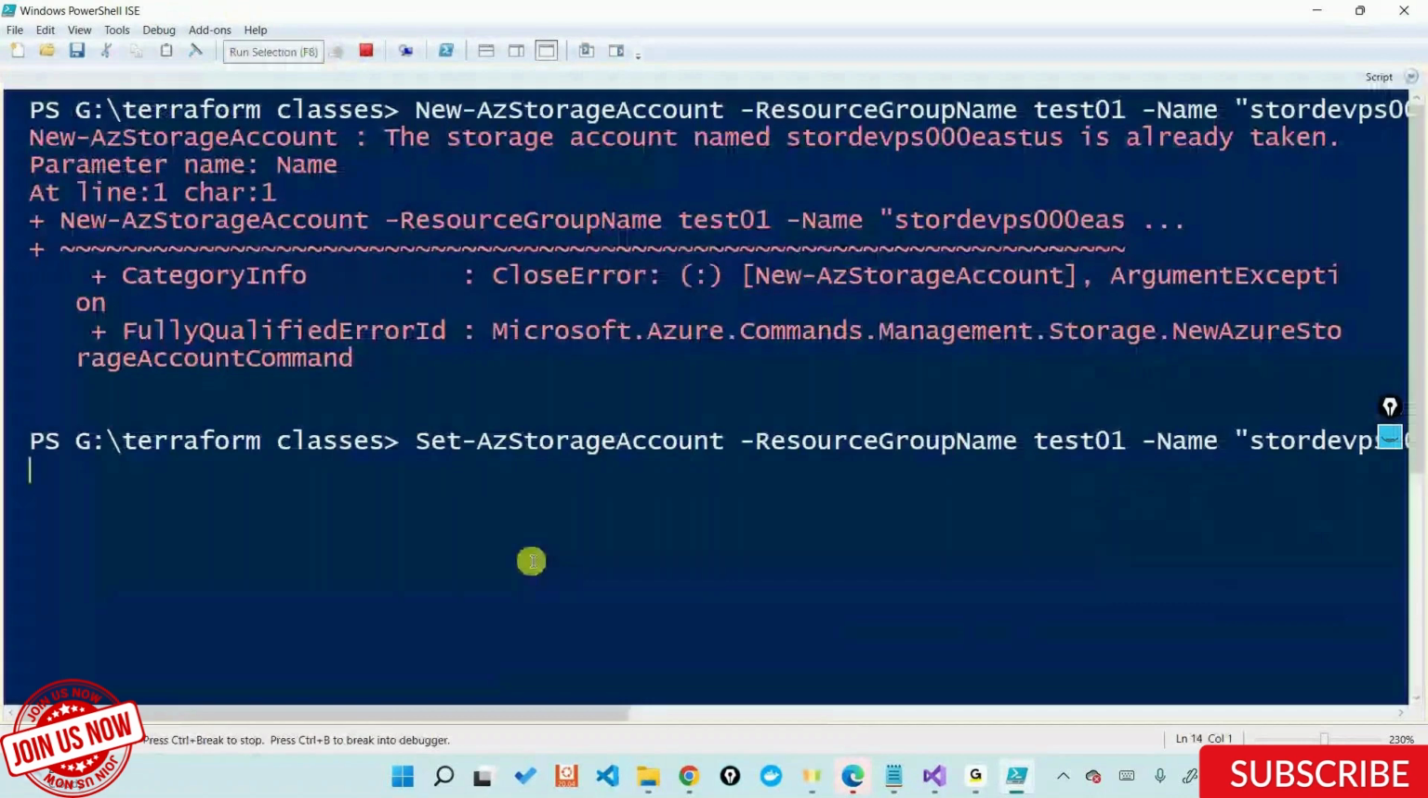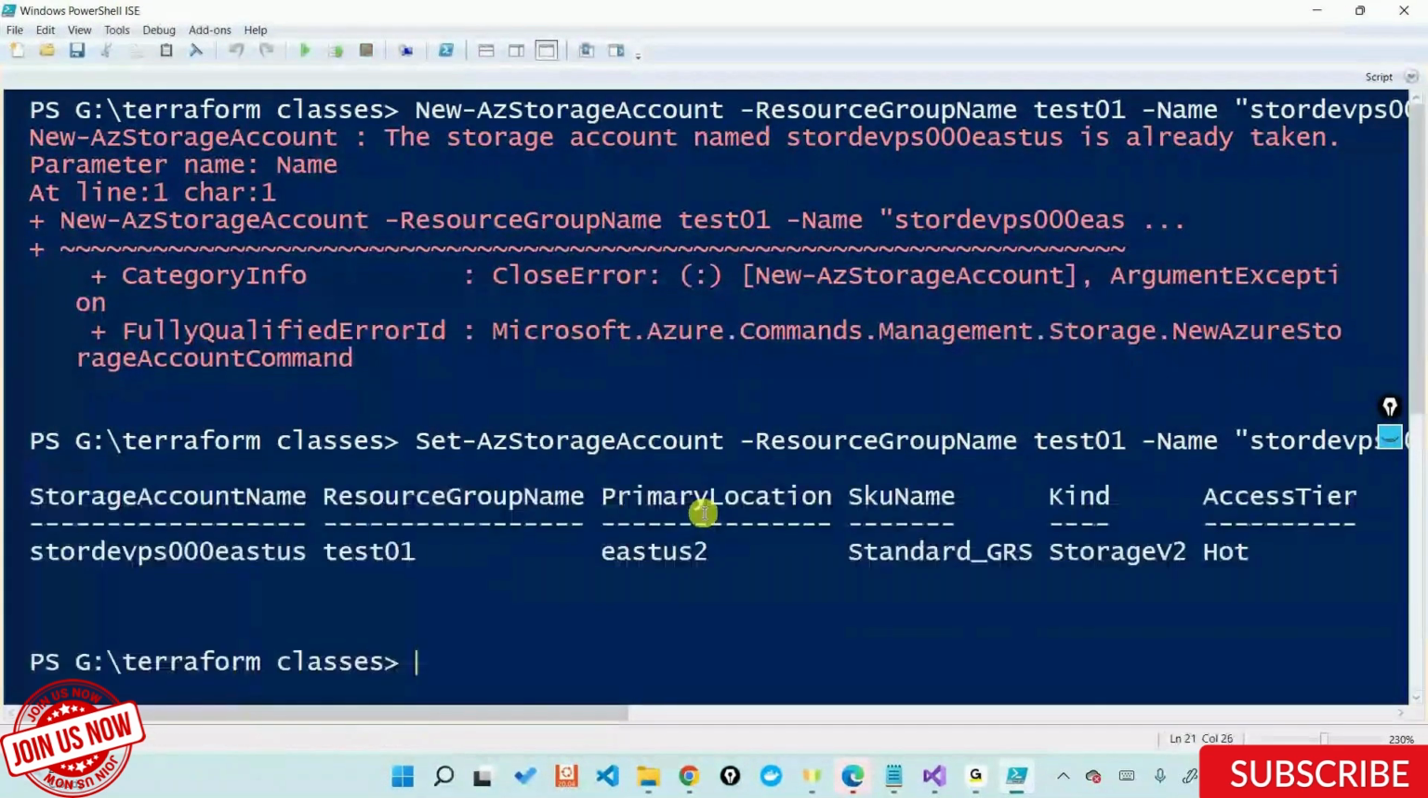So I can do a Set-AzStorageAccount. Again, New-AzStorageAccount is to create something. Set-AzStorageAccount is to modify something. And now I have what? Storage account name, something like this. And now do you see? It's saying primary location is still ECS2, and it's now saying what?